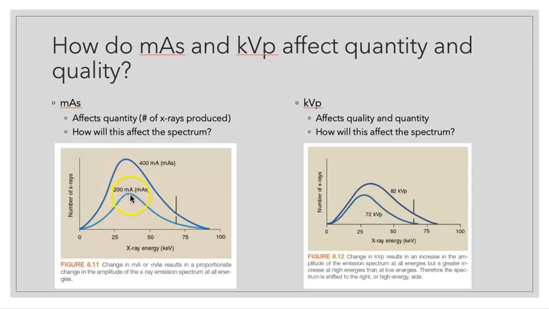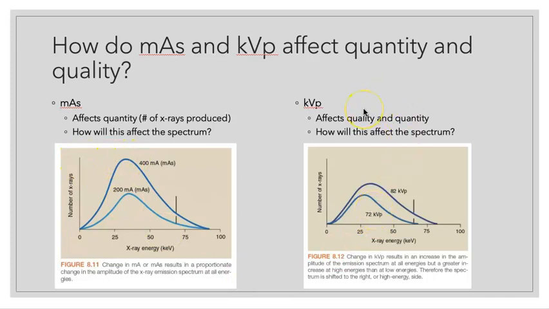If we have 200 mA, then we have a certain number of X-rays produced. Here is the peak. If we were to double our mA up to 400 mA, then we're going to get a doubling of our peak here. But along this axis down here, nothing changed. Only along this axis up here. It went from this point up to this point.